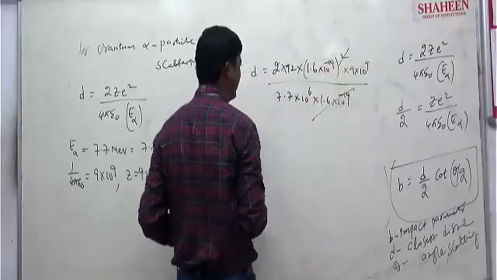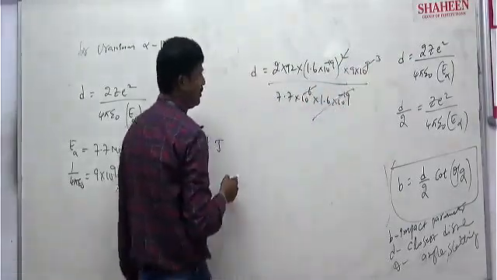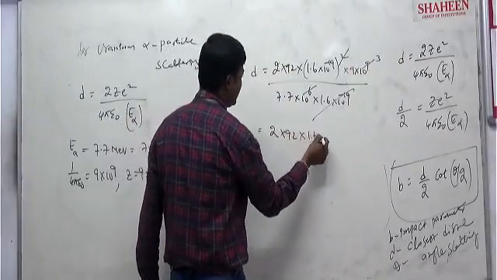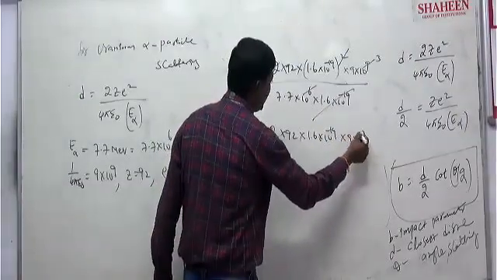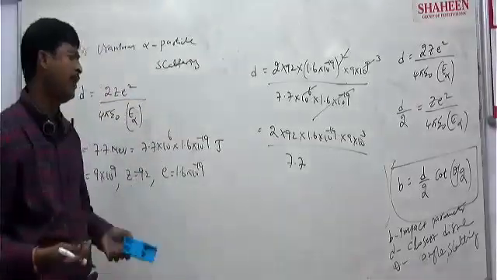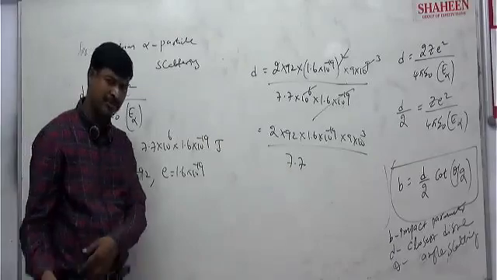One cancels out here, correct? Power 6, power 9, 3 is left. So now you can calculate yourself: 92 into 1.6 into 10 to the power of minus 19 is left, 9 into 10 to the power of 3 left, divided by 7.7. So simplify, you will get the answer in meters.